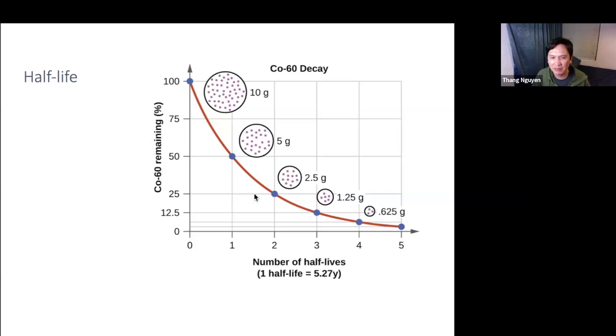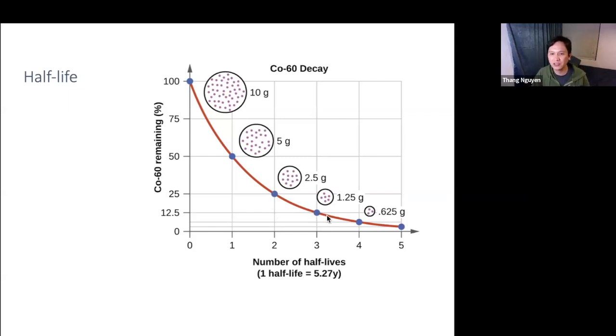After another amount of time, half of that, from 50 will go to 25, will remain. It turns out that the time from going from 100 to 50%, and then from 50% half again to 25%, is exactly the same amount of time. And that time is called the half-life. And so for this instance here, for cobalt-60, the half-life is 5.27 years. So it takes about 5 years from 100% to 50%, another 5.27 years from 50% to 25%, another 5.27 years from 25% to 12.5%, and so on and so forth.